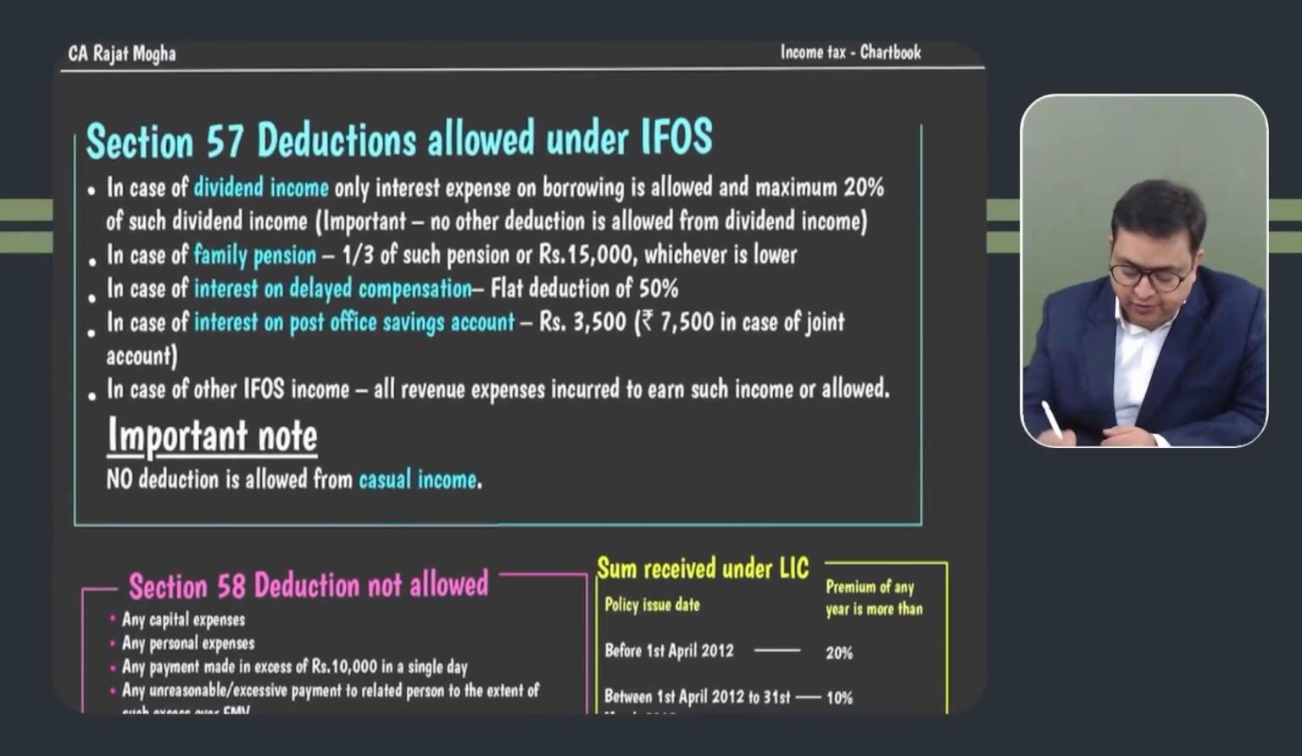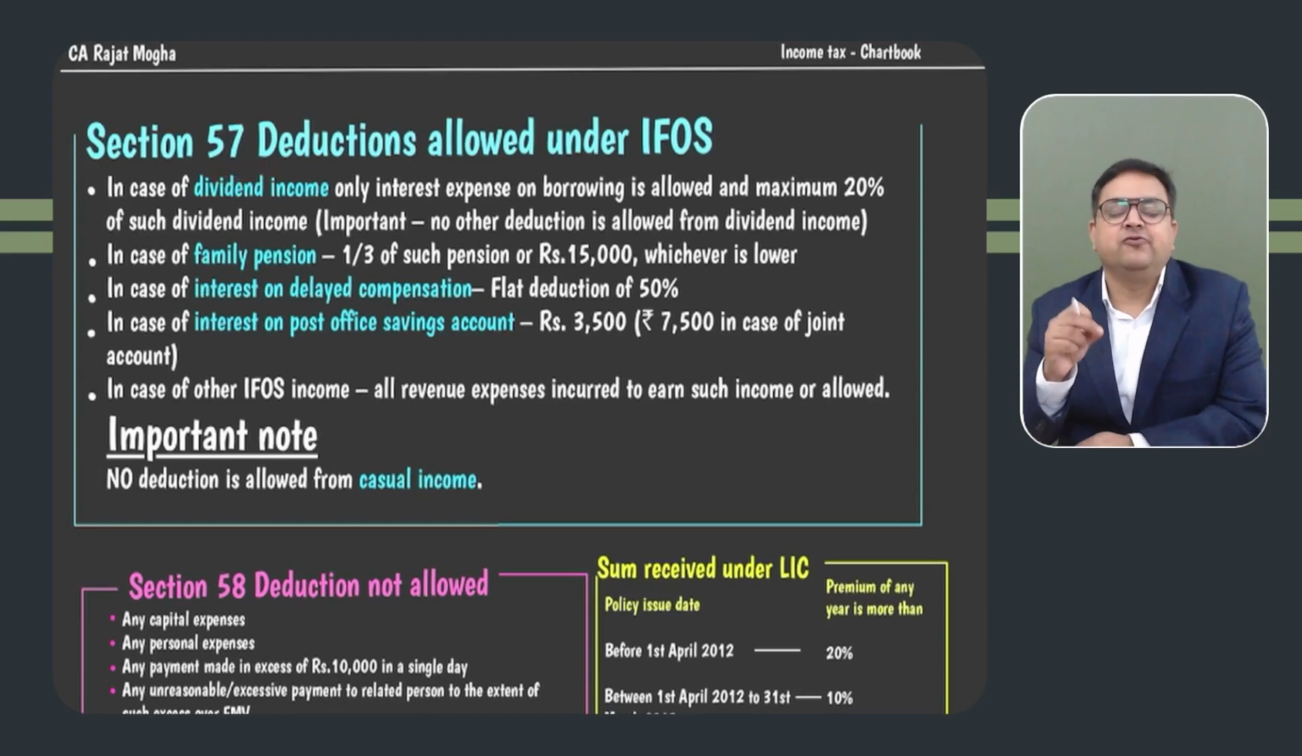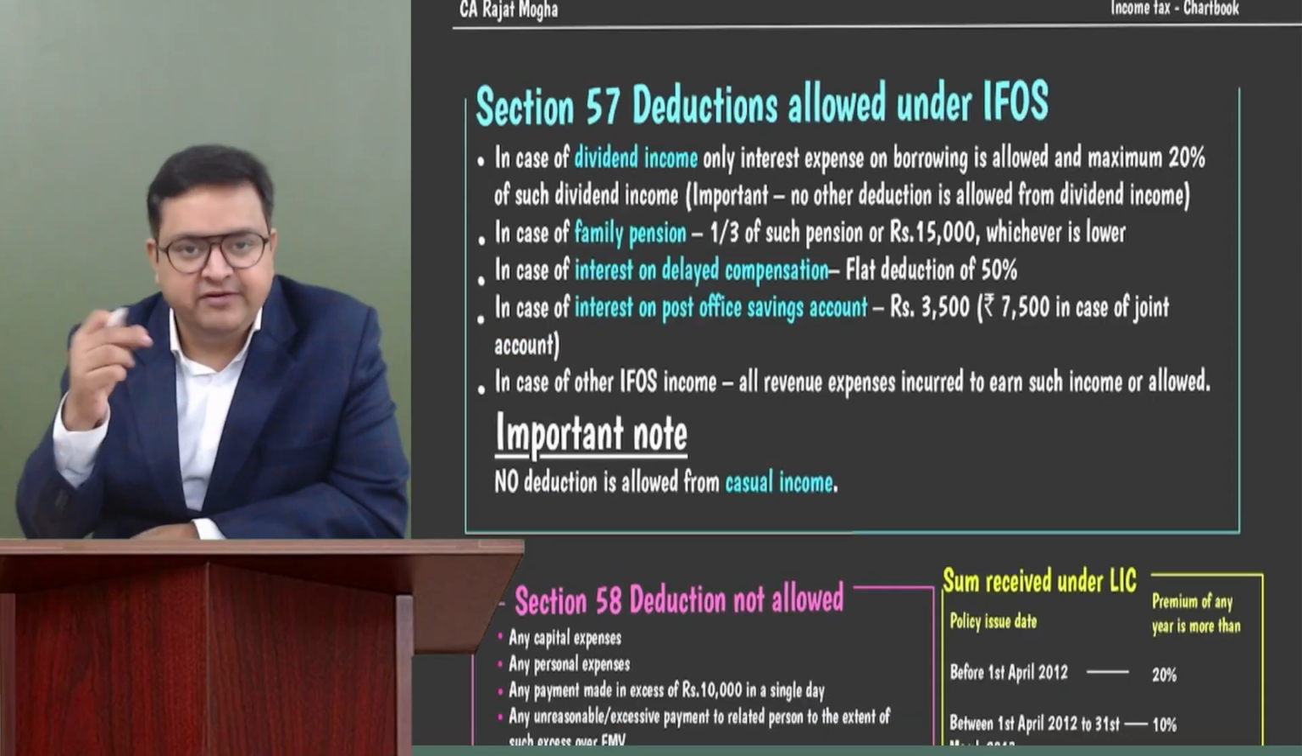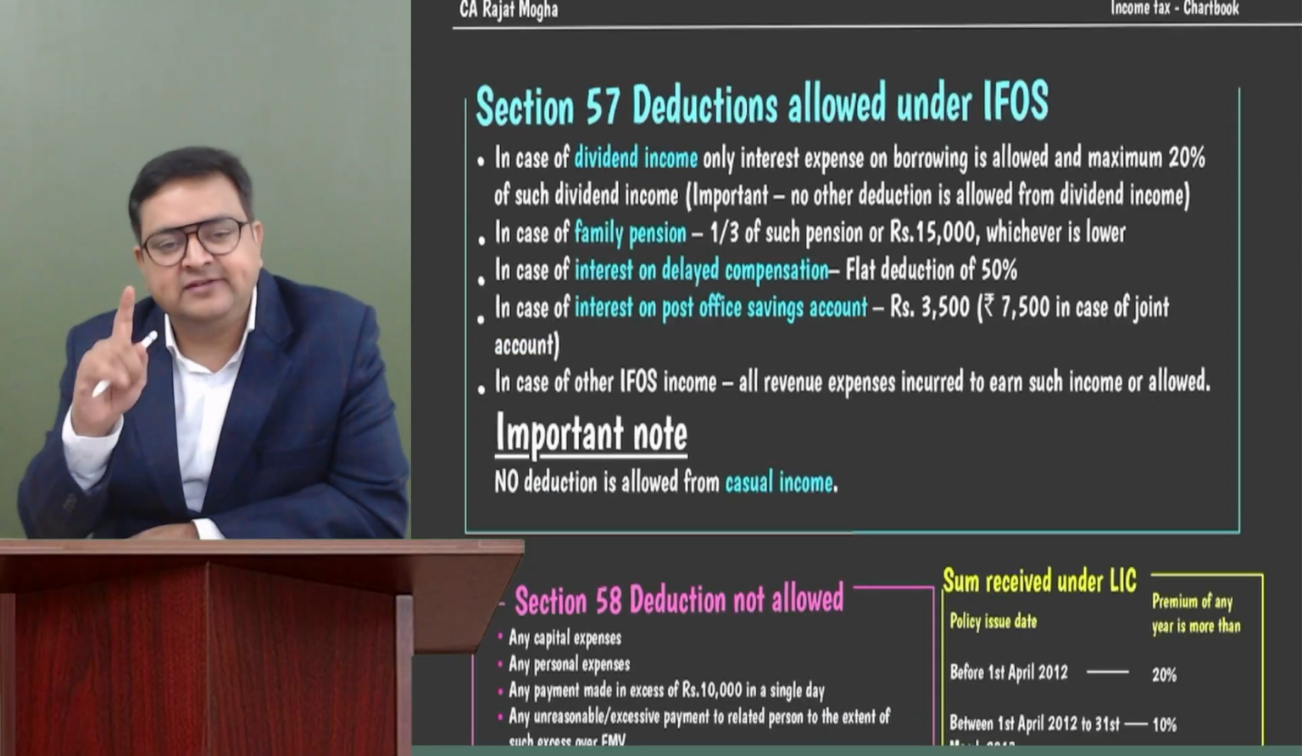Section 57, a little bit important. Deductions allowed from IFOS. So what are the deductions which are allowed from IFOS? In case of dividend income, there is no deduction allowed from IFOS. Whenever you receive the dividend, no deduction is allowed except only one.